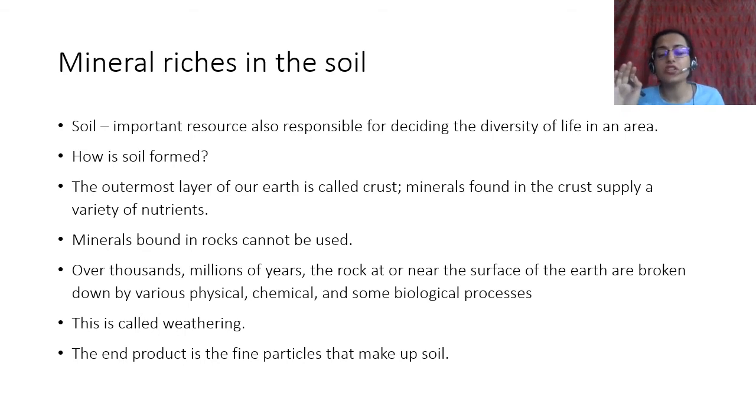This soil is rich in mineral nutrients that were bound in rocks, and now they have become loose, and that loose powder can now be used by plants to grow, and then they can give us food and oxygen and all those things. So life becomes possible because of soil.